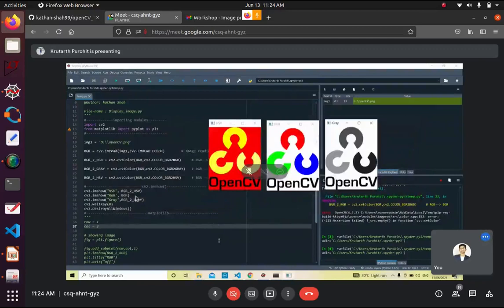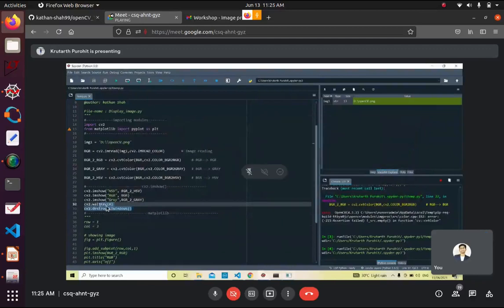So we wrote this code to increase our time, right? The zero means it has a zero delay. Zero delay means until you press any key or the cross button, that time it shows the image, like an infinite loop.